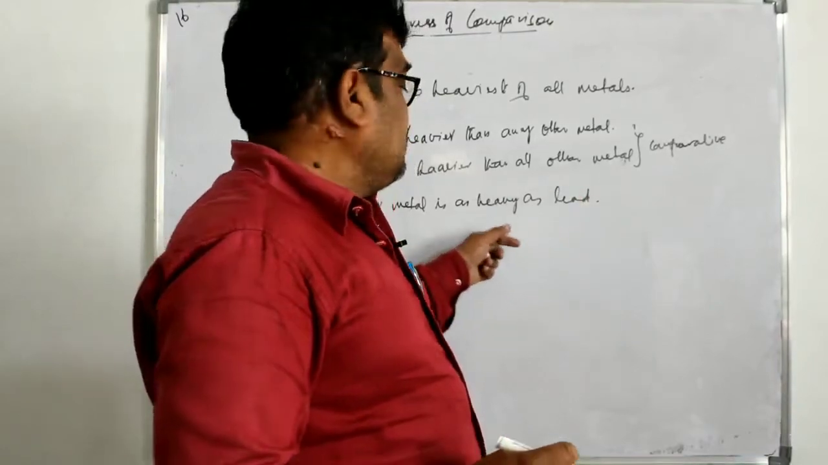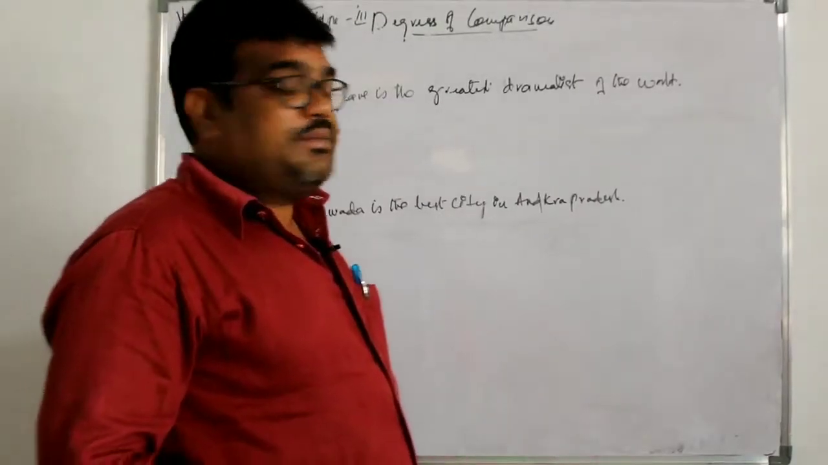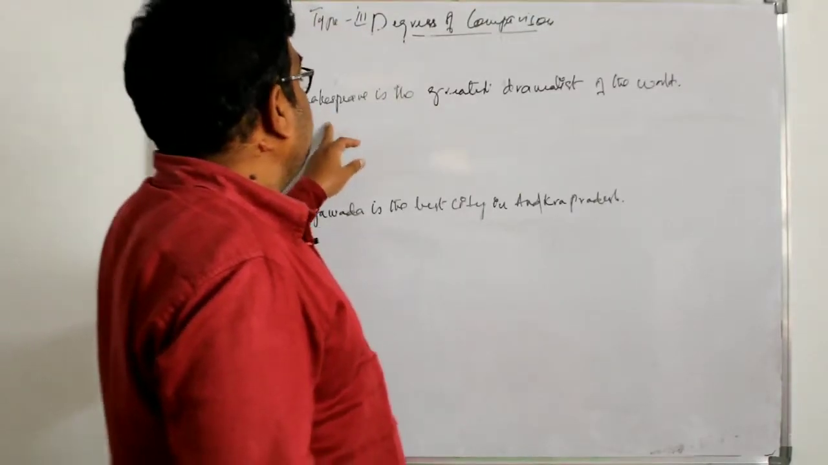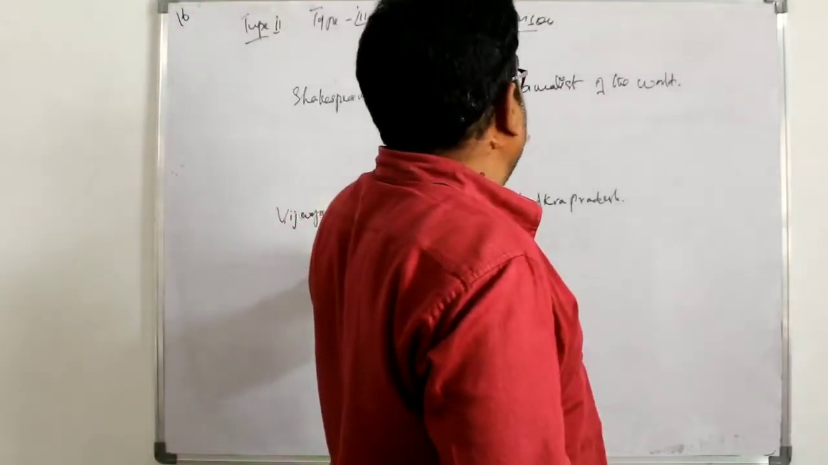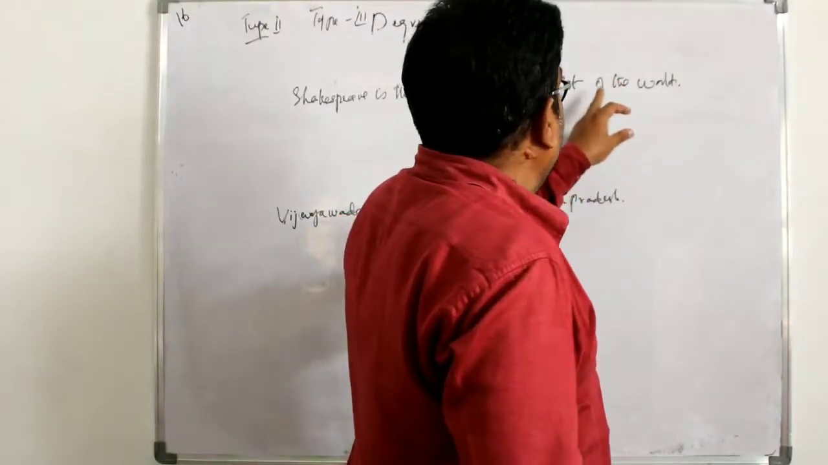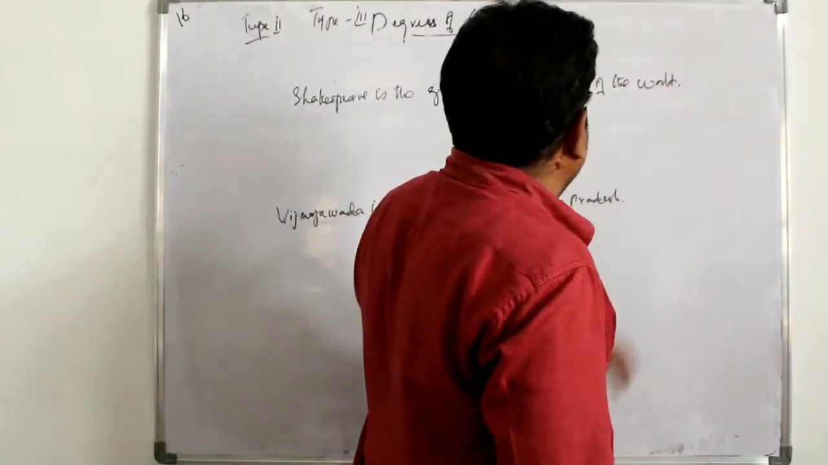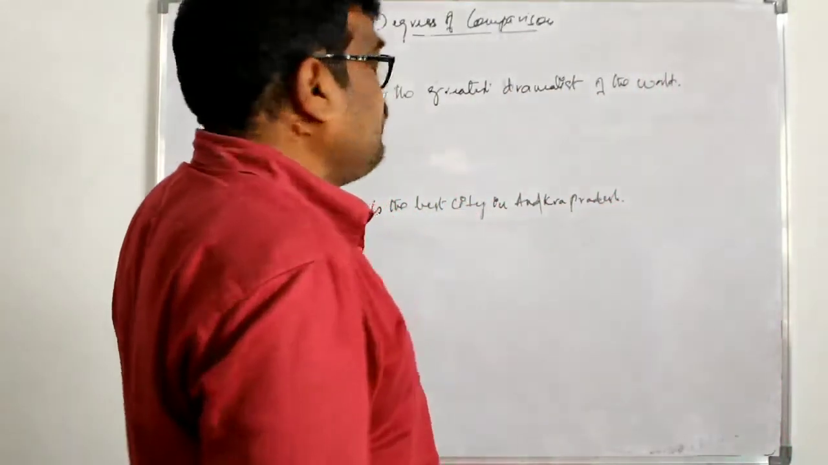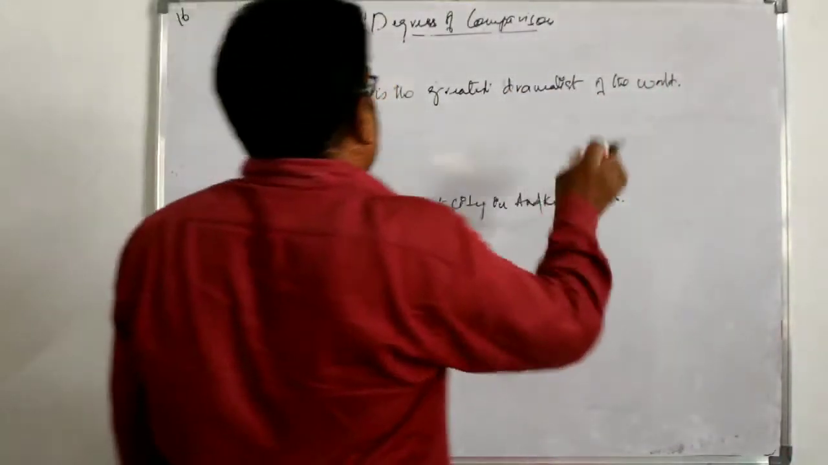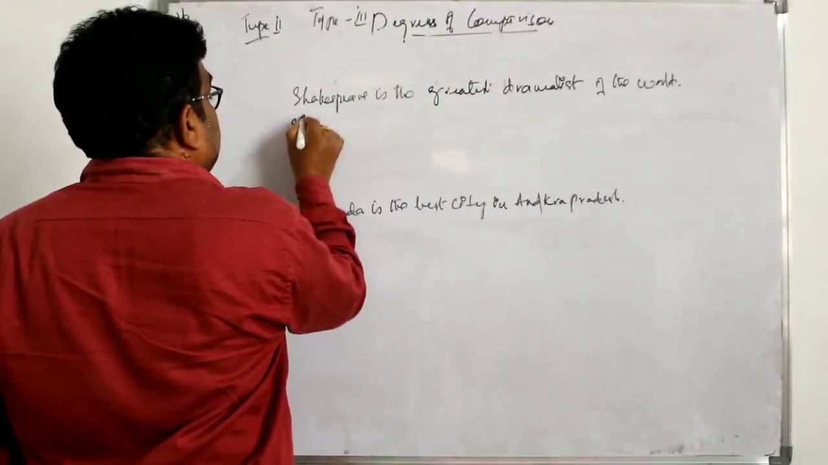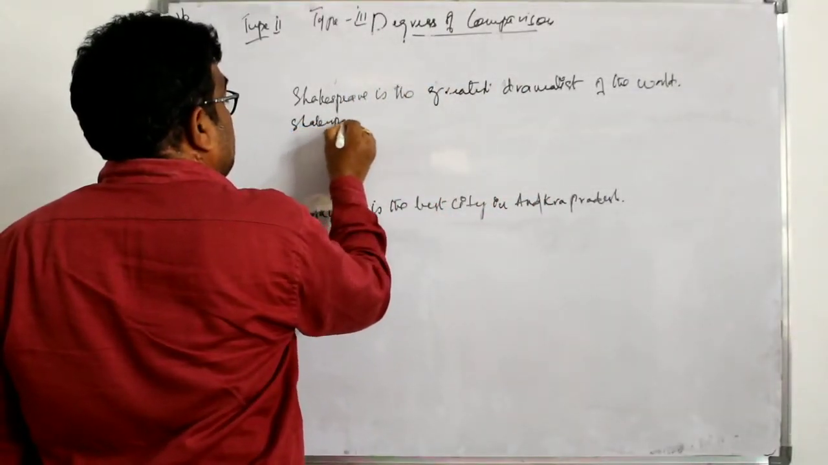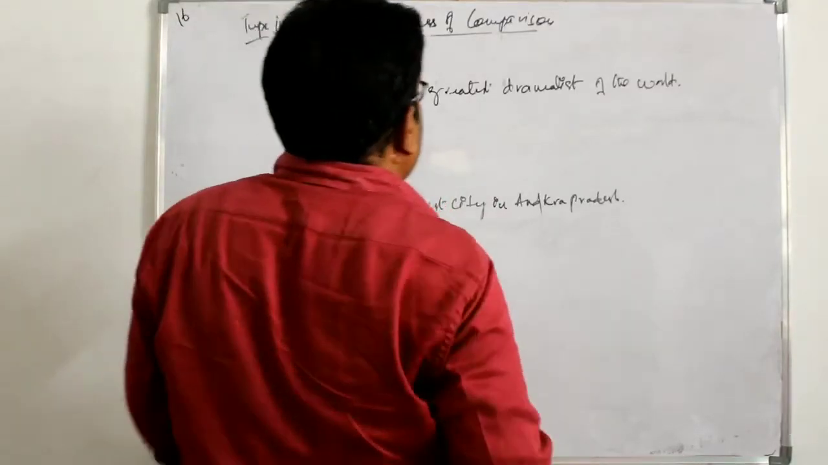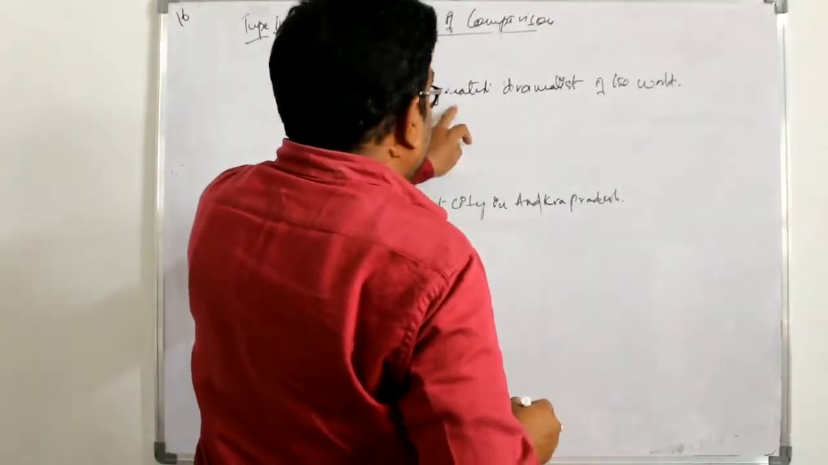We shall try other examples. Type 3. Shakespeare is the greatest dramatist of the world. Shakespeare is the greatest dramatist of the world. Now we have to change into comparative. You keep it in that. Shakespeare is the